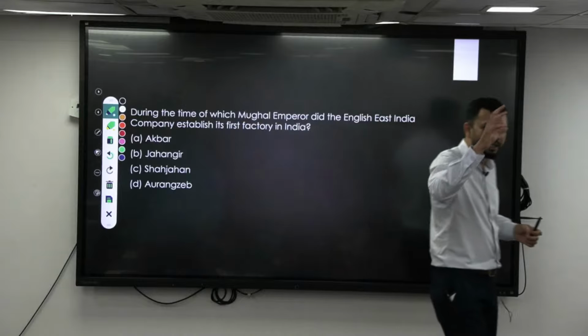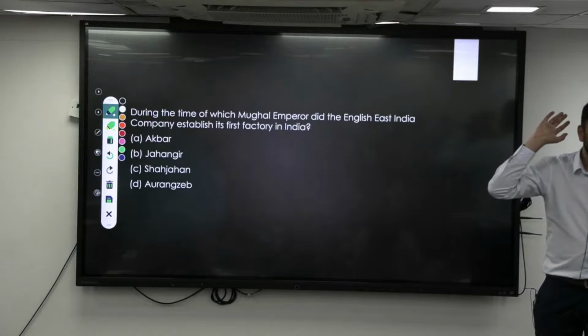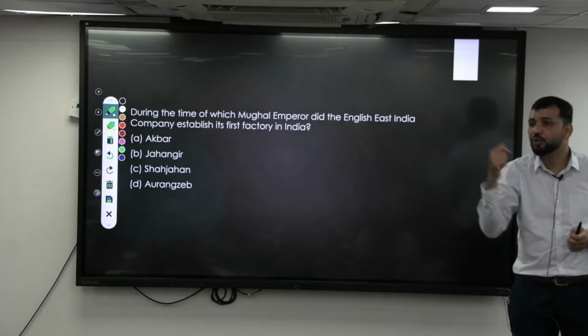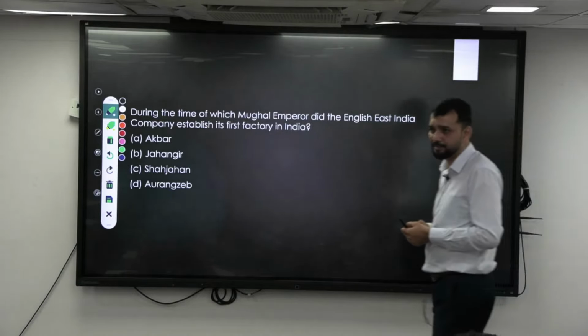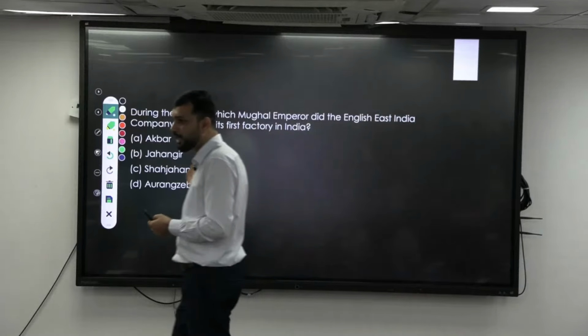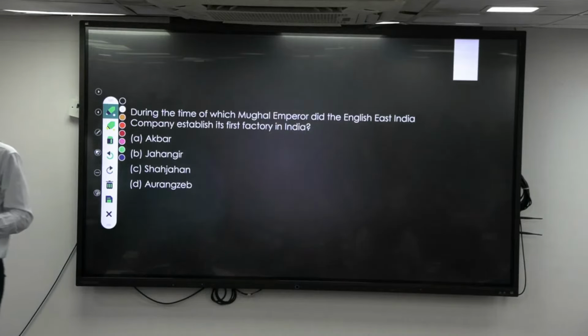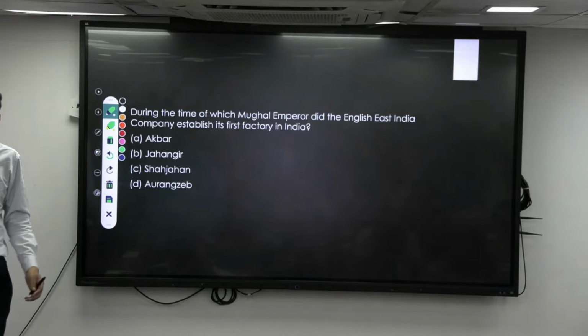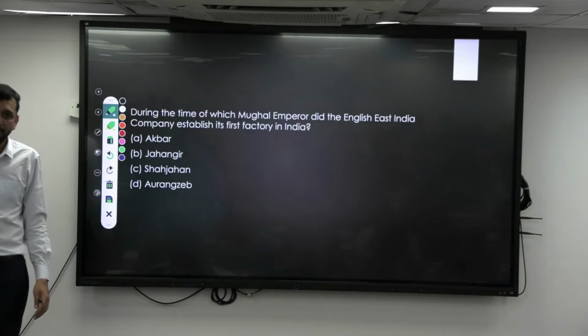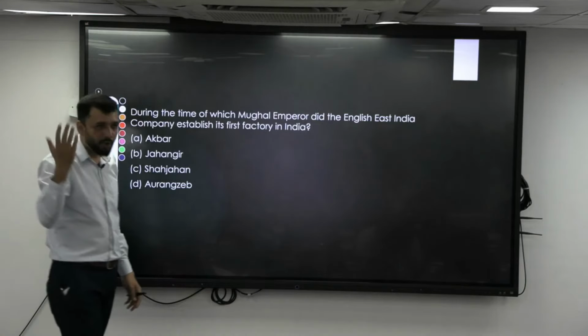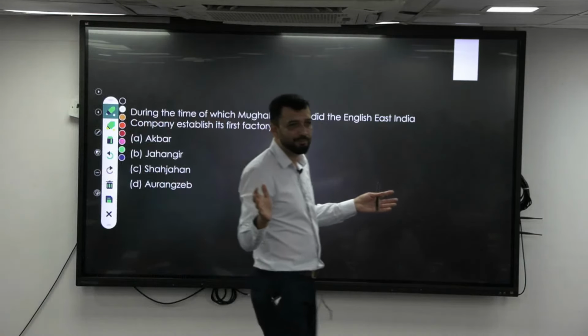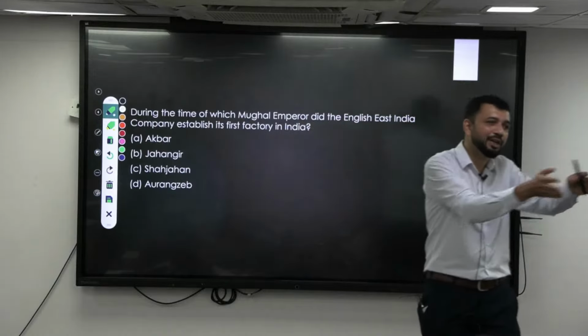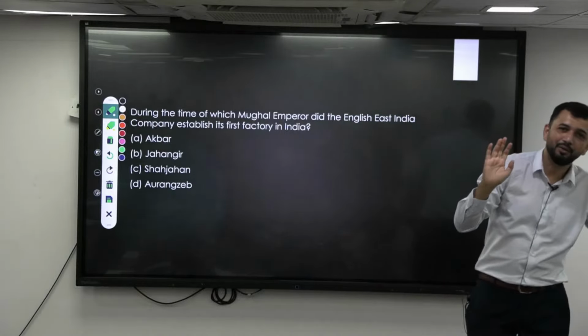So in 1600, the East India Company started. In May 1608, who came? Hawkins came, right? He requested to set up a factory in Surat, but permission was not given, because at that point of time in Surat, the Portuguese were there. They already had a strong navy, and the Mughals did not have a navy with them.